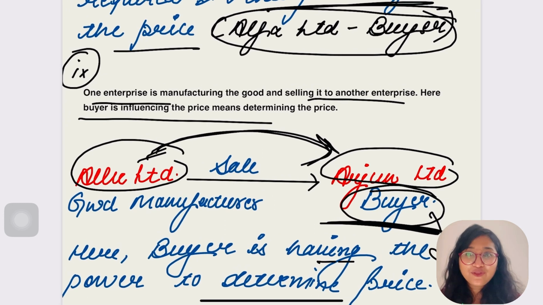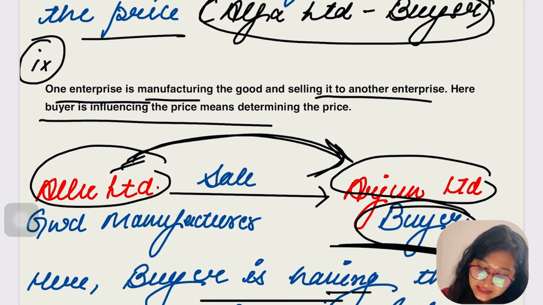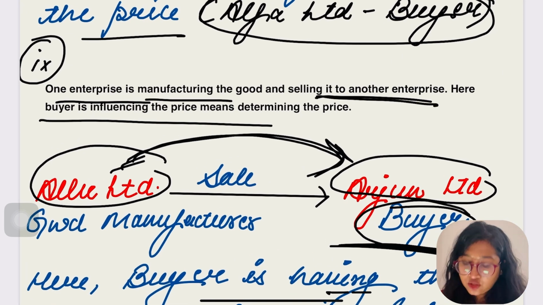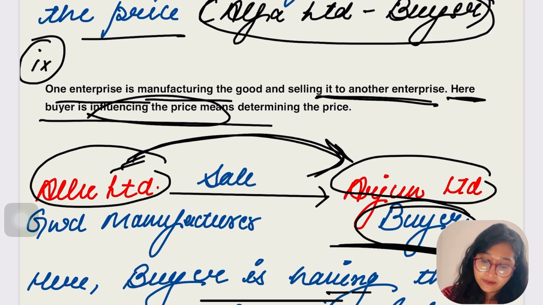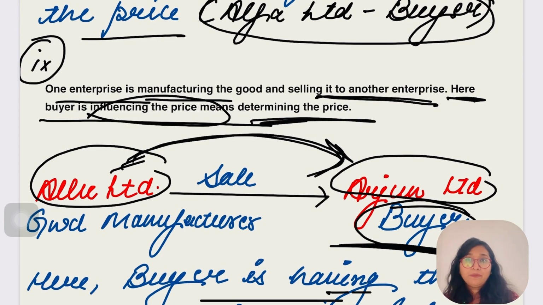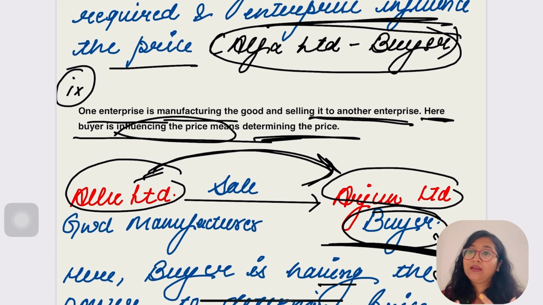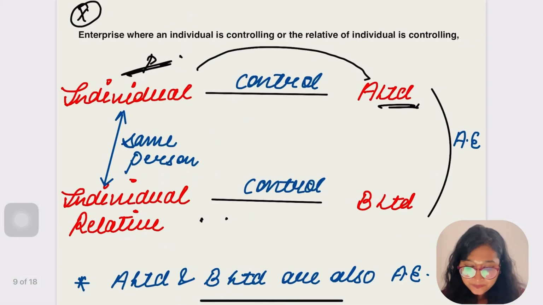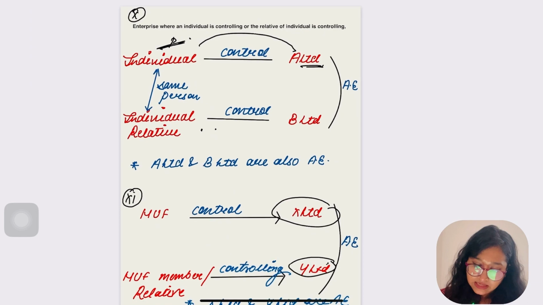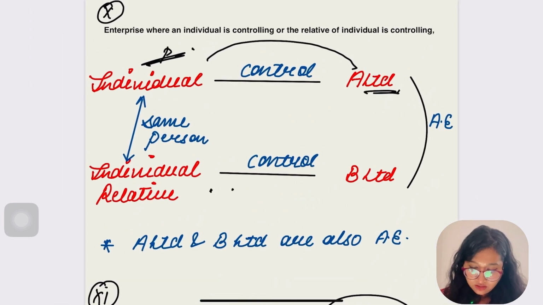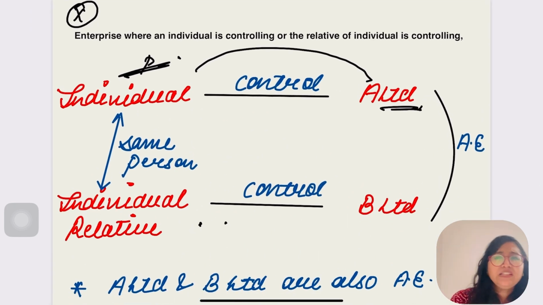Again, let me read it for you. The condition says that one enterprise is manufacturing goods and selling them to another enterprise. Here the buyer is influencing the price, which means determining the price. So if any person is determining the price, in that case there would be a relationship called associate enterprise. Is it clear, everybody? Let's go for the next. These are very easy conditions, so let's go for an example first to make it clearer.